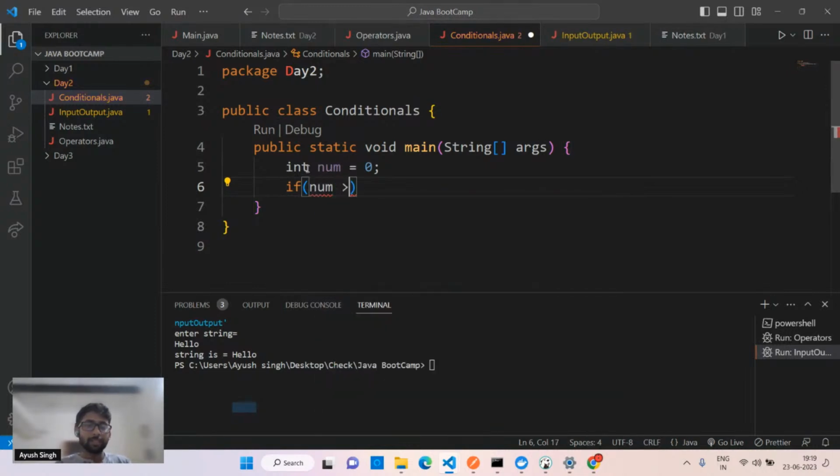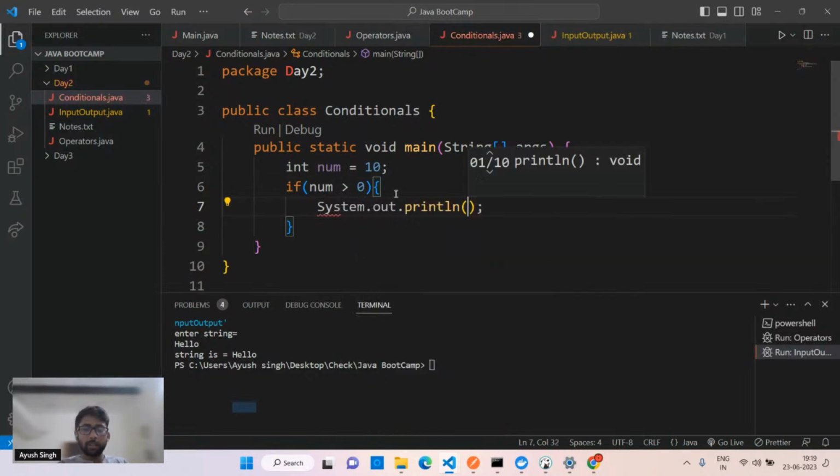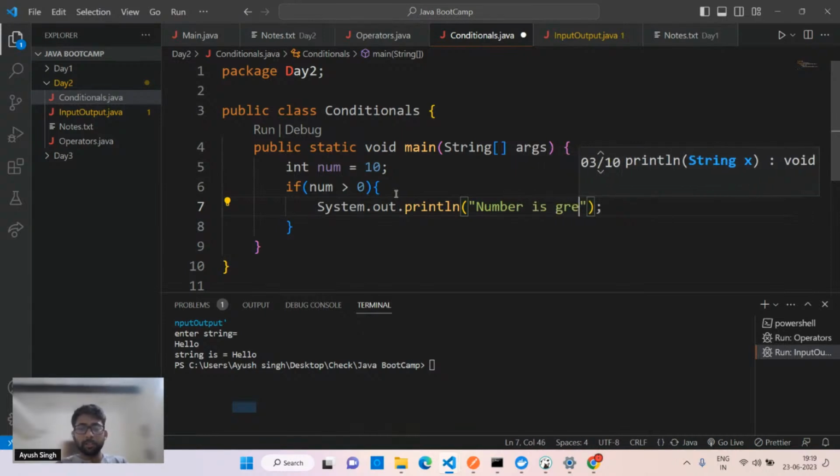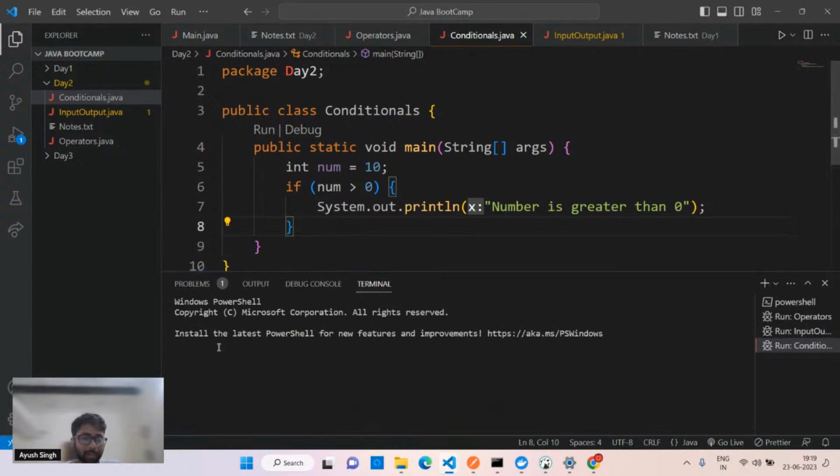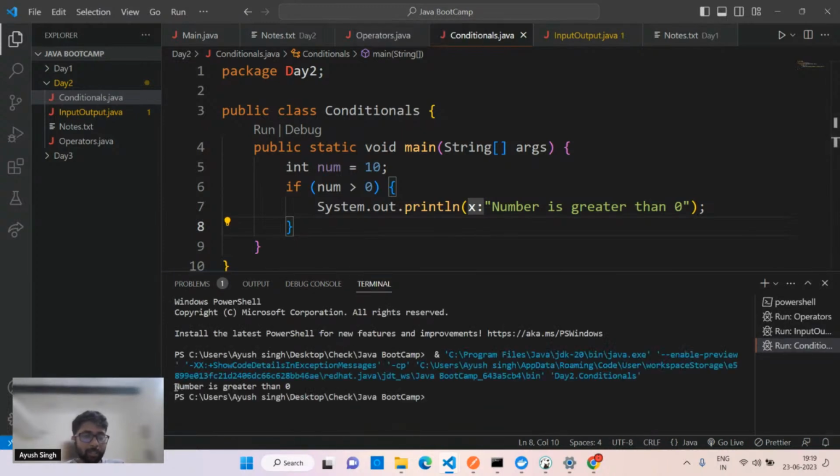Num is, let's suppose, using the comparison operator, num is greater than 0. I'll write it as 10. So if this condition is true, what I'll write in here is: number is greater than 0. Obviously, this is nothing but a positive number. Simply, I'll run this code. It is small, but you'll see number is greater than 0.